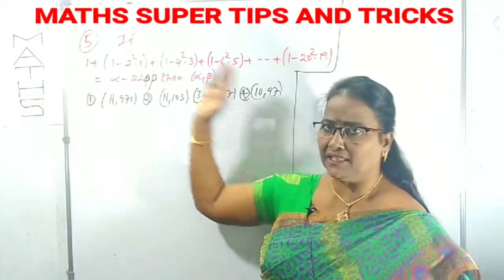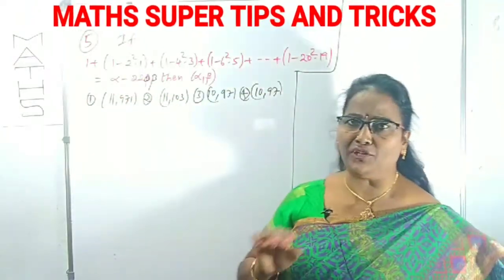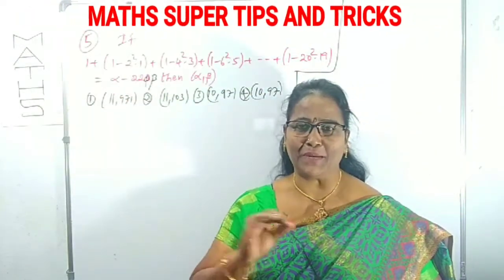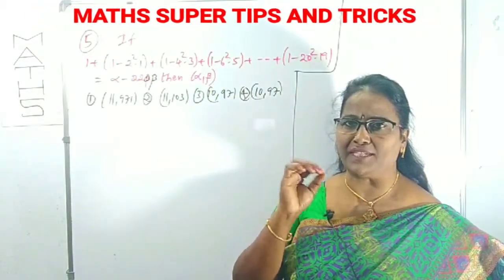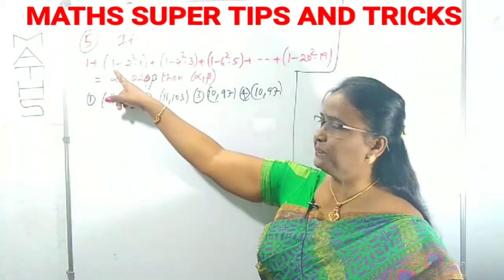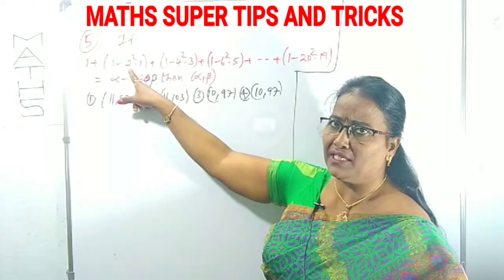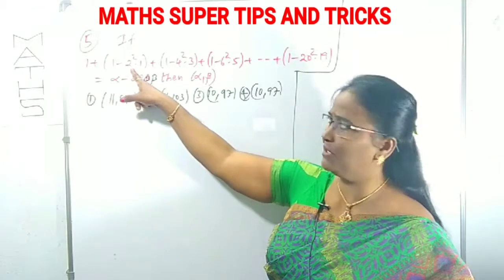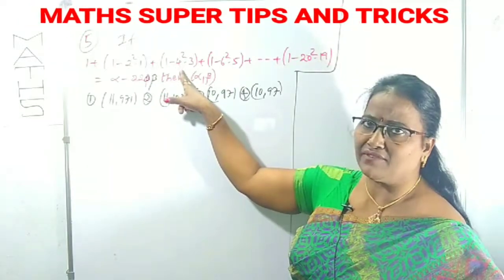We can observe that in this given summation, except for the first term 1, the remaining brackets follow a particular pattern. What is the pattern? Let us look at the first one. First bracket: 1 minus the square of the first even natural number, into the first odd number, plus 1 minus the square of the next even number.